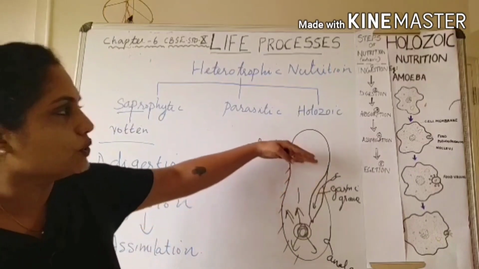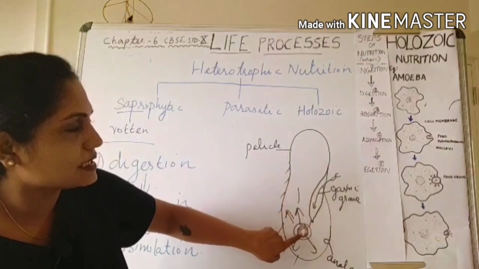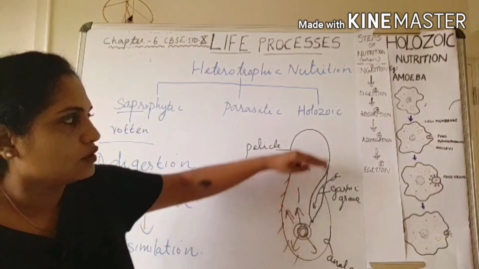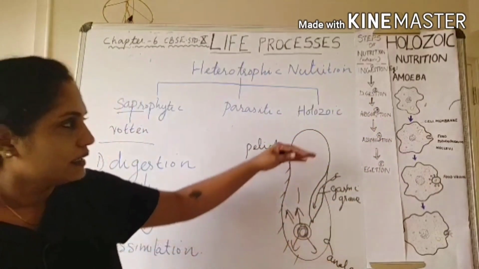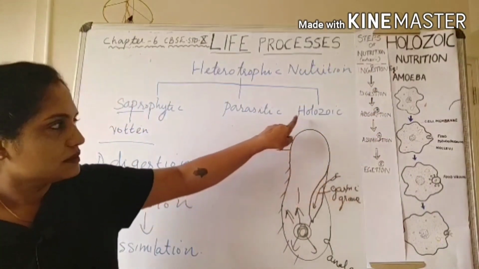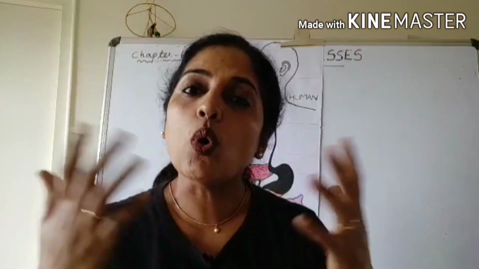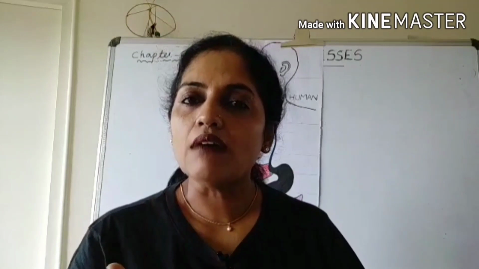So even here you can see all these steps. The food is ingested and digestion is taking place inside the food vacuole. After digestion, the food gets absorbed and assimilated. So in both the cases you can see 5 different steps. This is a holozoic mode of nutrition. In amoeba and paramecium, the single cell performs all the life activities. But the higher organisms like human beings have separate systems for different life activities.